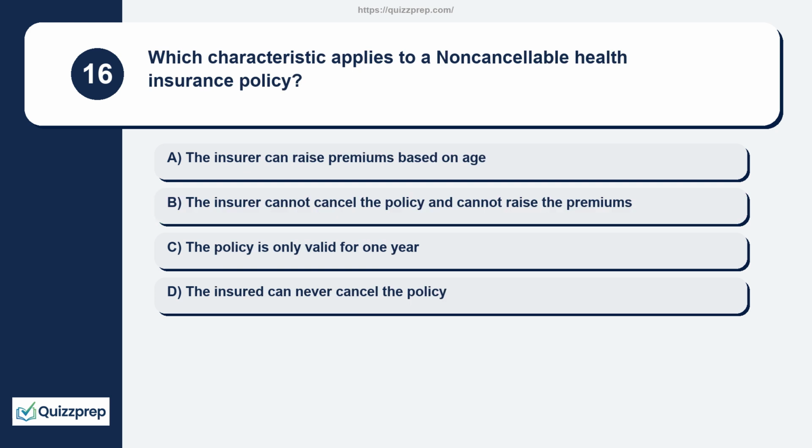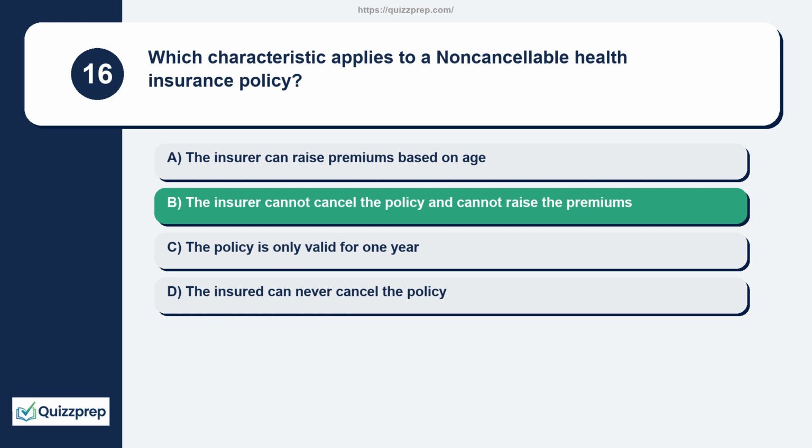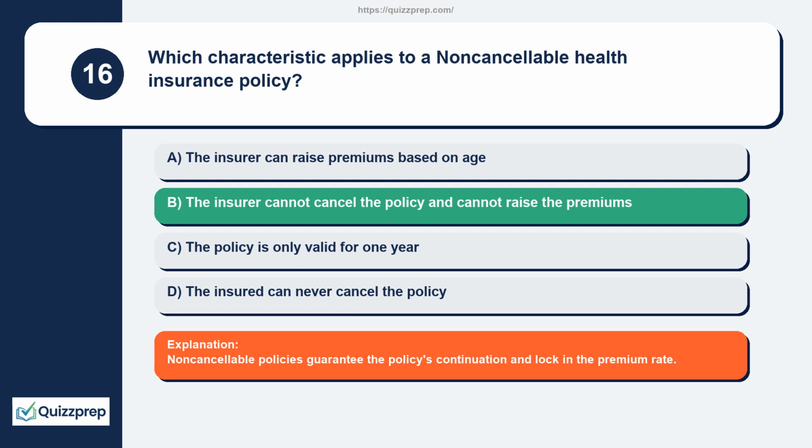Question 16. Which characteristic applies to a non-cancelable health insurance policy? The insurer can raise premiums based on age. The insurer cannot cancel the policy and cannot raise the premiums. The policy is only valid for 1 year. The insured can never cancel the policy. Non-cancelable policies guarantee the policy's continuation and lock in the premium rate.